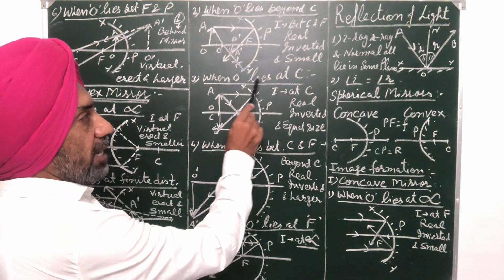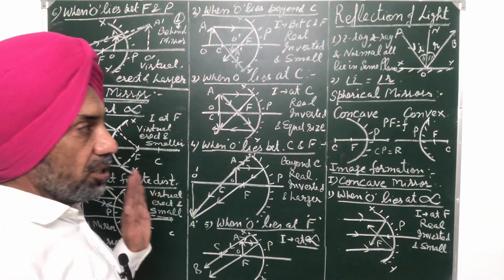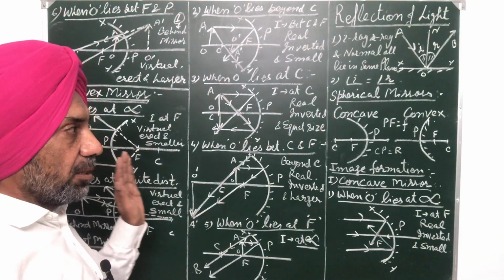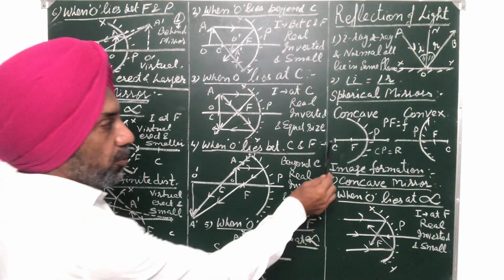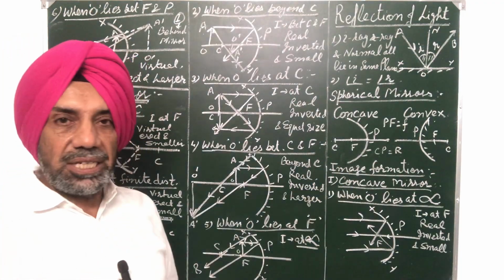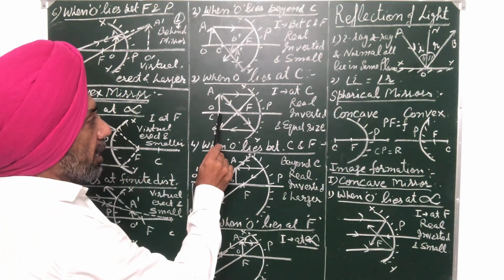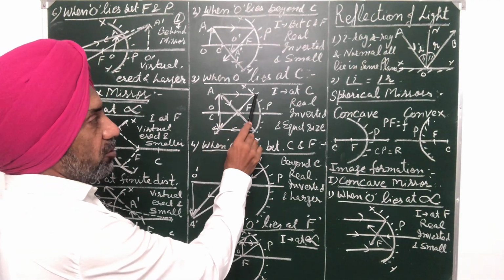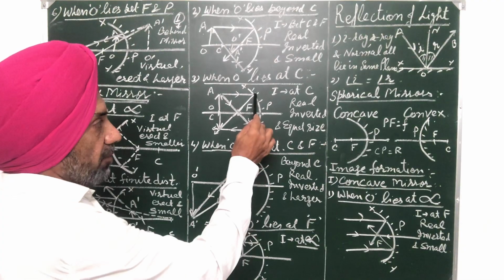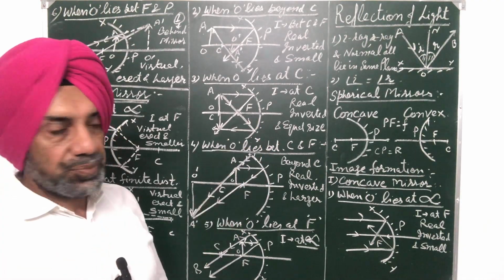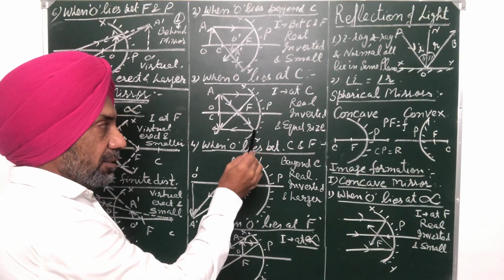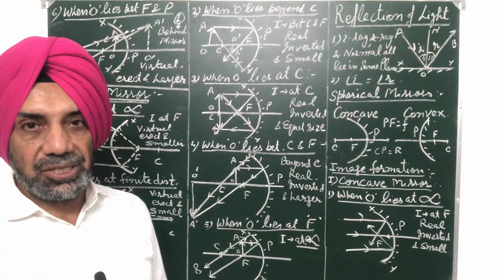Similarly, when O lies at C, now we are approaching toward the mirror. So we started from the object at infinity, then the object beyond C. Now we come to the point C, the center of curvature. When the object lies at the center of curvature, again we will draw two lines. One is parallel to the principal axis, so after reflection it passes through the focus. The ray of light which passes through the focus gets reflected parallel in the backward direction.